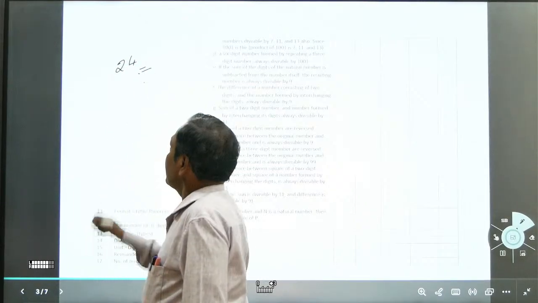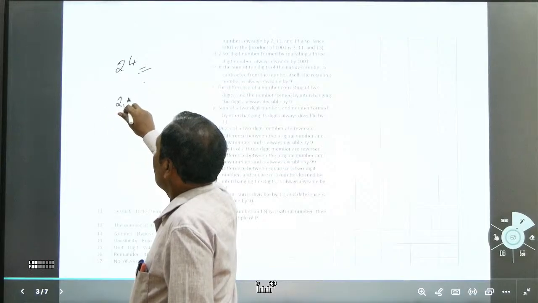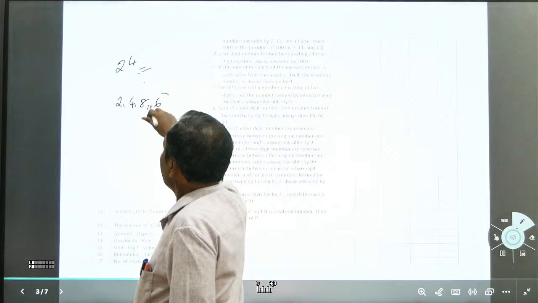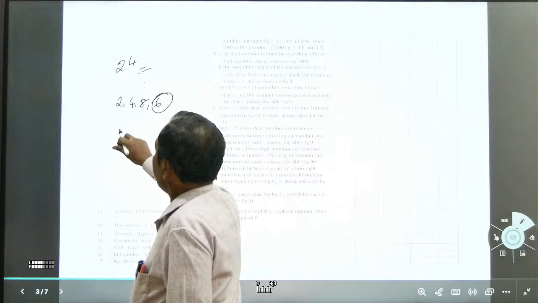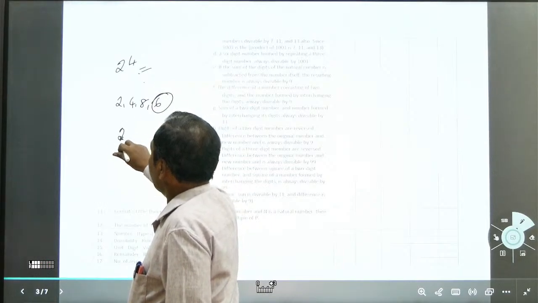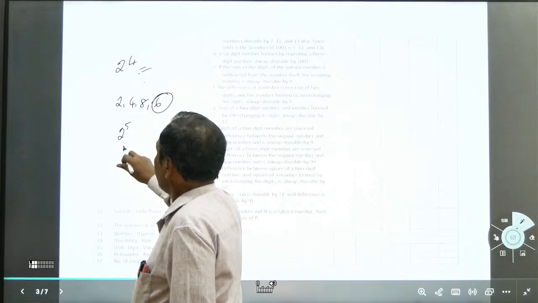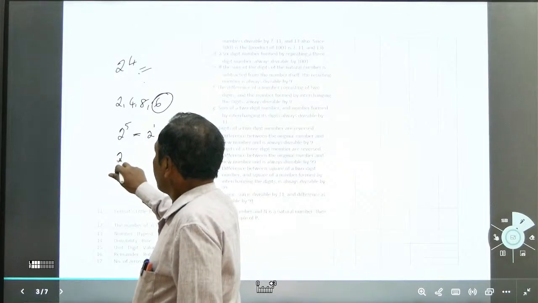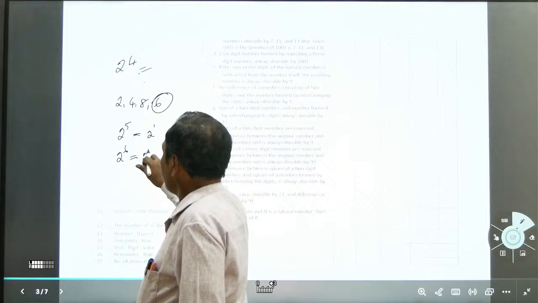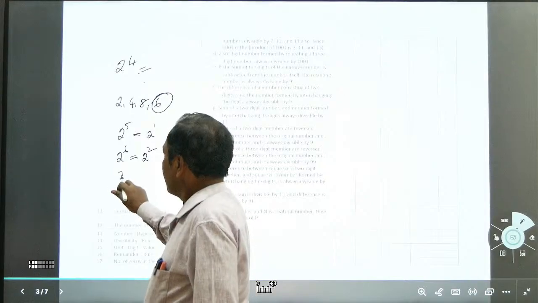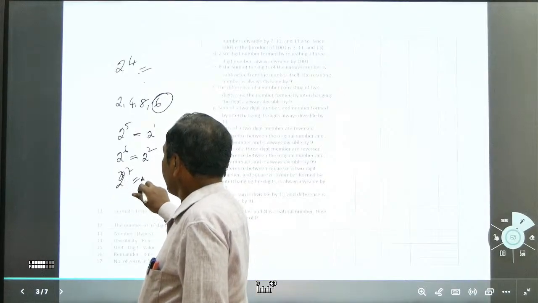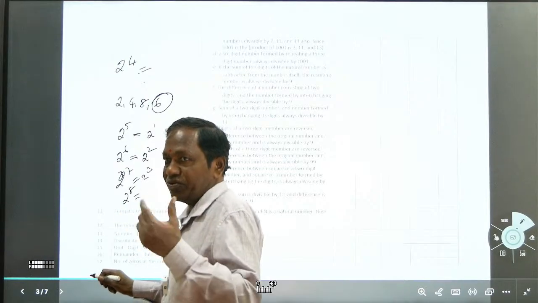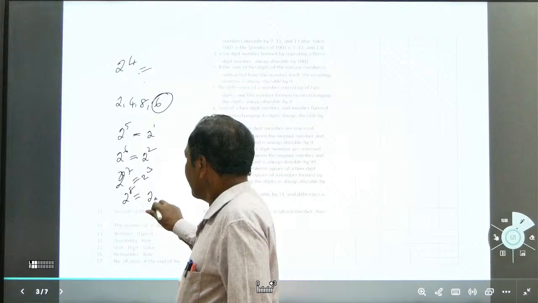2 to the power 4: you write 2, 4, 8, 6. When you see 2 to the power of 5, what is the remainder? 2 to the power of 1. 2 to the power of 6, what is the remainder? 2 to the power of 2. 2 to the power of 7, remainder 2 to the power of 3. 2 to the power of 8, the remainder will be 0.